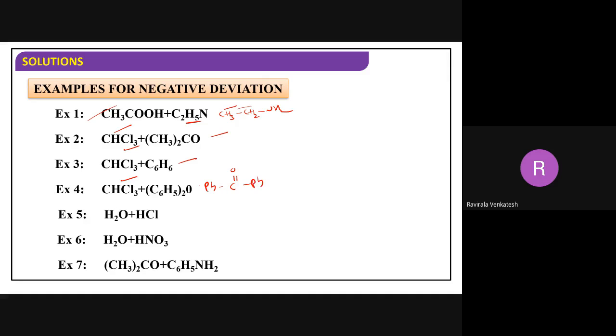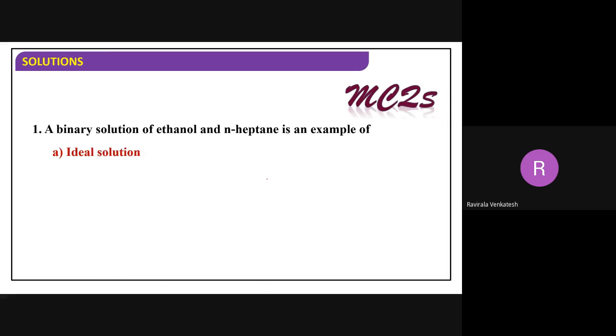Next, water and hydrochloric acid. Water and HNO3. Acetone and aniline. In all these cases, the new interactions are very strong, maybe because of hydrogen bonding in all the cases. Understood?